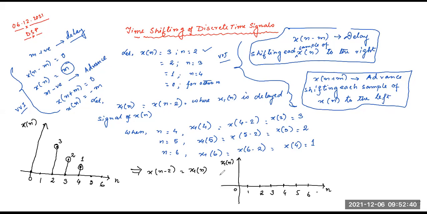So the delay will be there. What is the delay? x of n minus 2. The 2nd position will now be on the 4th position, because x1 at 4 has the value of x2.